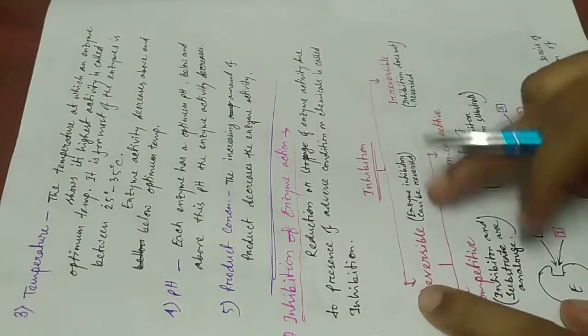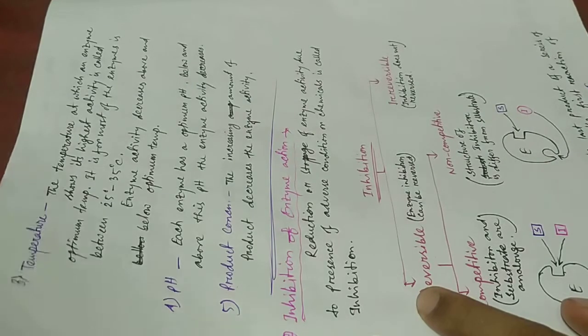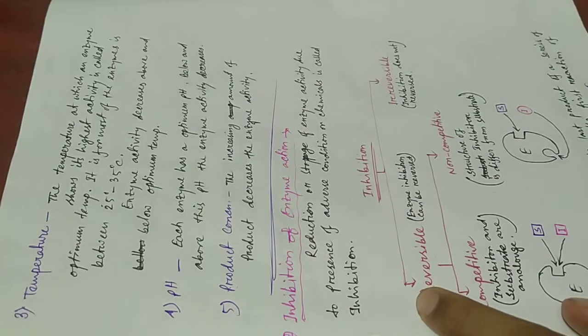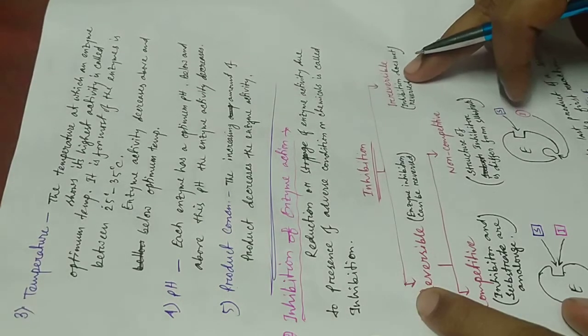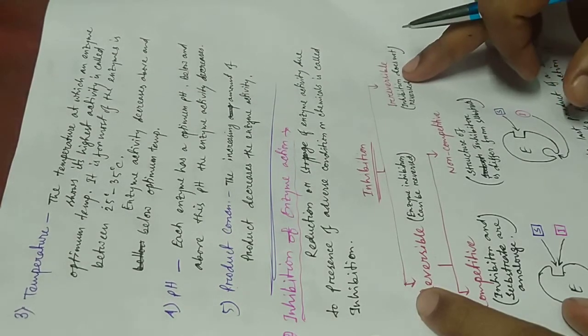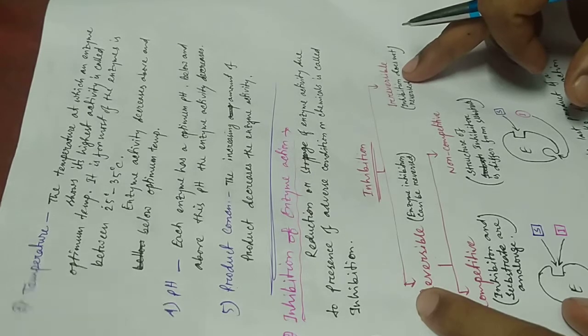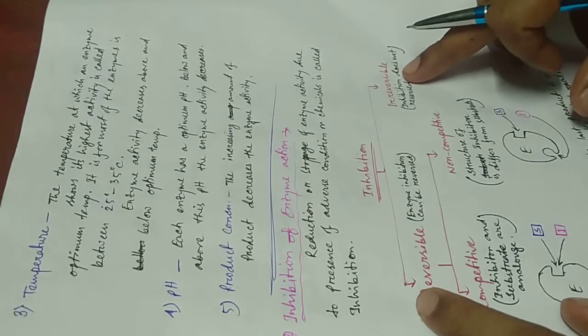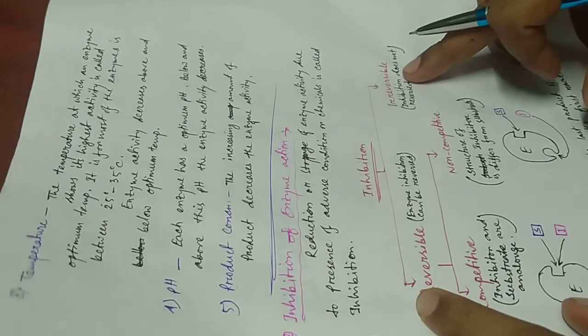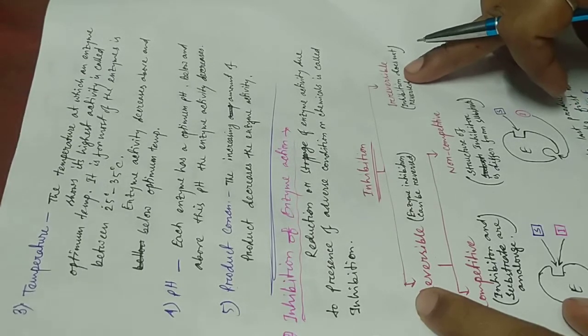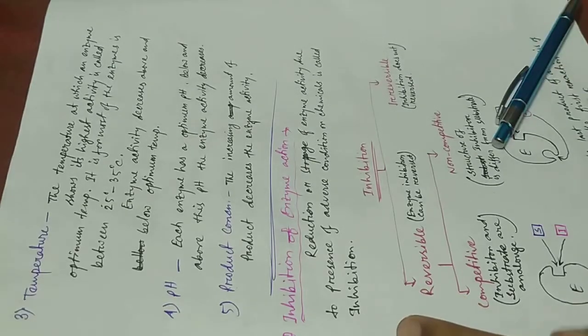Irreversible inhibition means the inhibition does not reverse. If an enzyme gets inactivated or inhibited, it does not come back to its normal state or normal reactions.